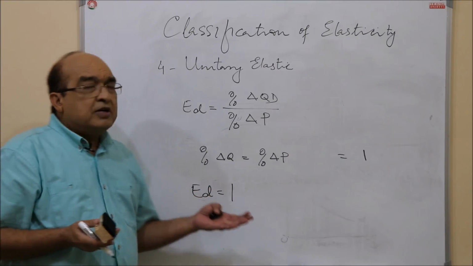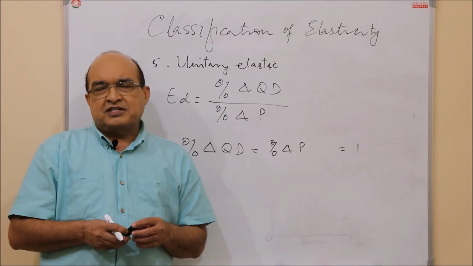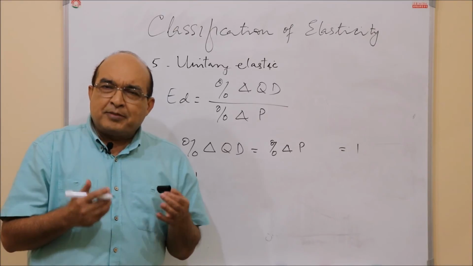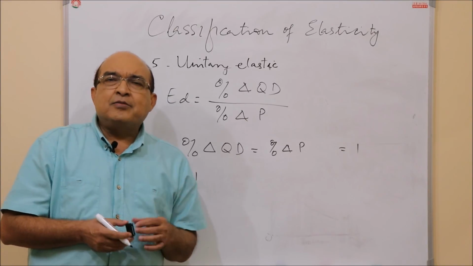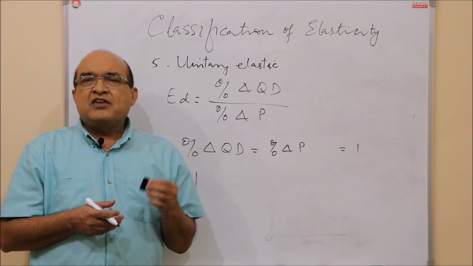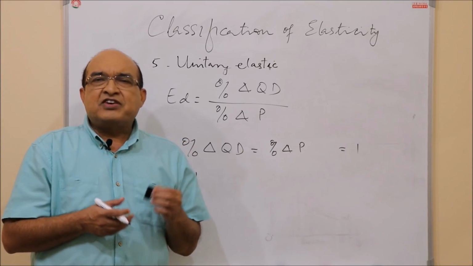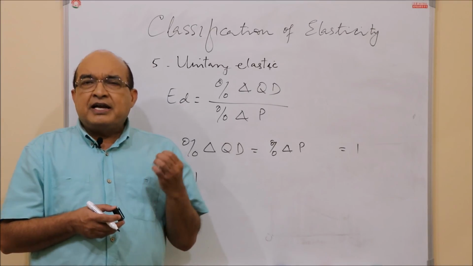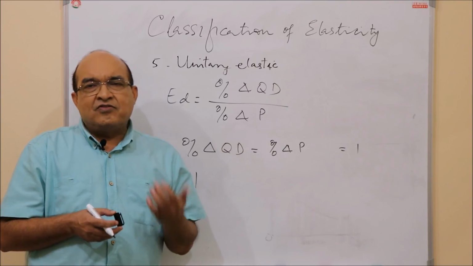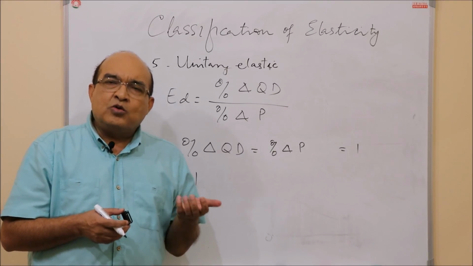So now guys, let me conclude by summarizing the whole discussion. On the basis of the magnitude of the elasticity, it can be classified into 5 categories. It is perfectly inelastic if its value is 0. It is perfectly elastic if its value is infinity. It is elastic if its value is greater than 1. It is inelastic if its value is less than 1. It is unitary elastic if its value is equal to 1.